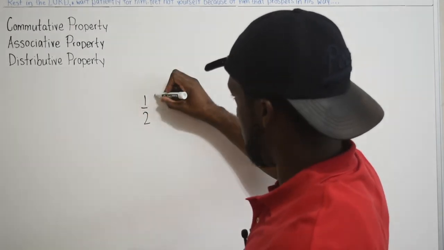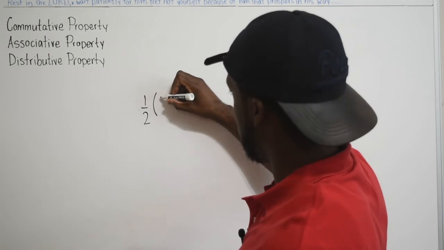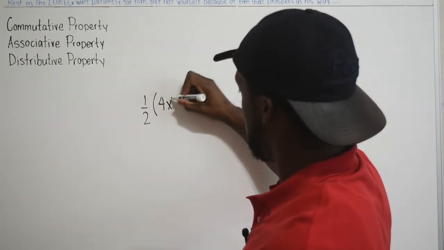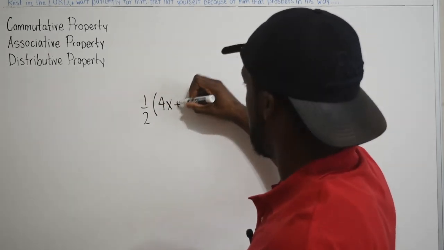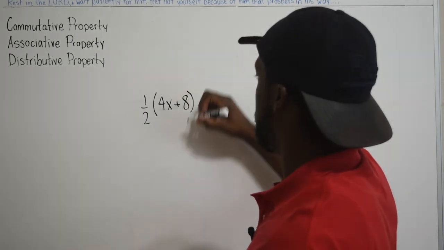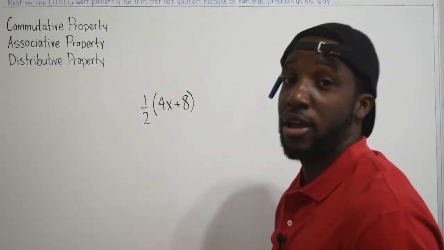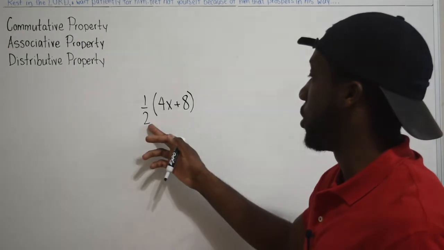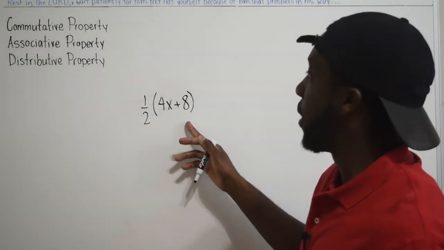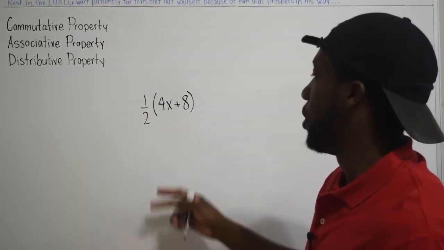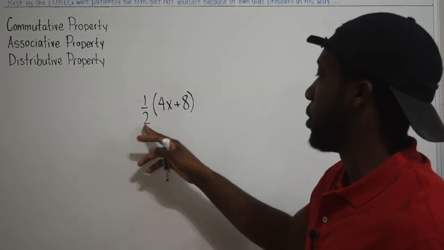All right, so you have a couple things going on here. You have two properties: the distributive property and the commutative property. These right here are factors.